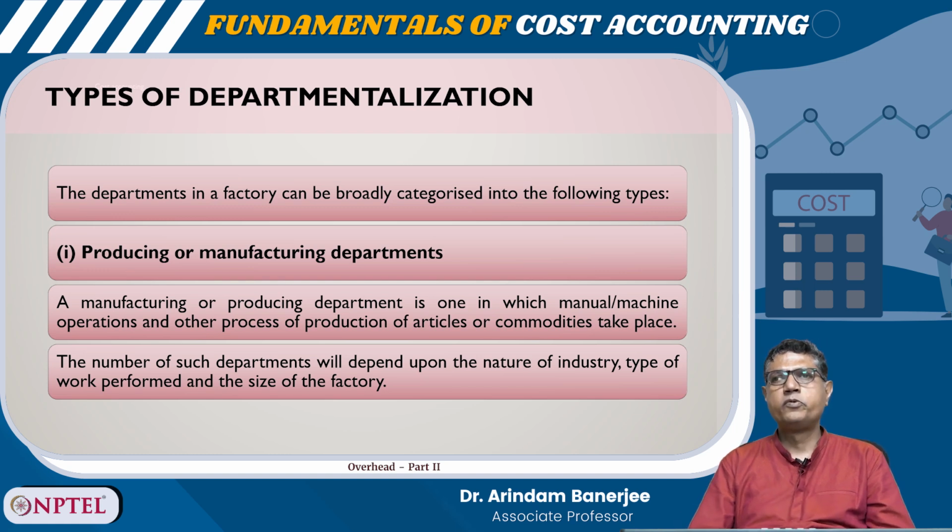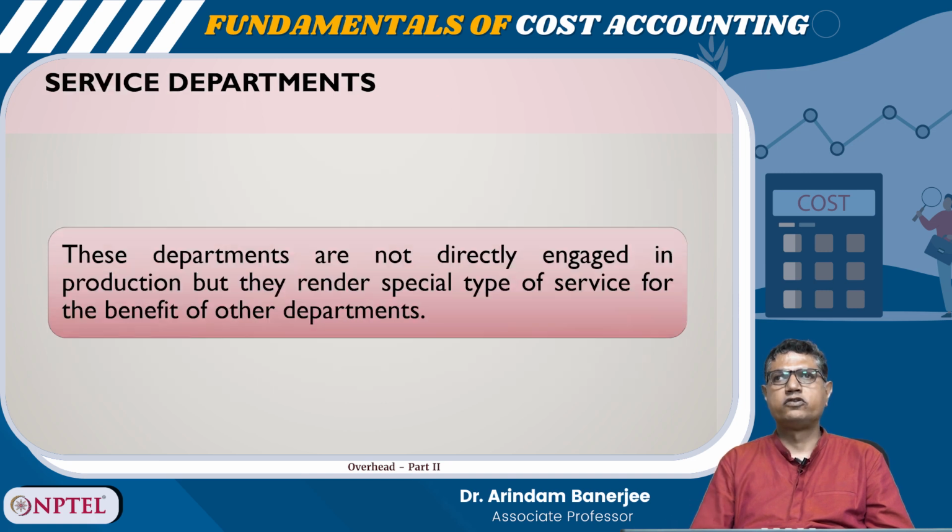A manufacturing or producing department is one in which manual or machine operations and other process of production of articles and commodities take place. The number of such departments will depend upon the nature of industry, the type of work performed and the size of the factory. Then there are some other departments like administrative department and all. They are not directly engaged into production, but they give a special type of service for the sustainability of the production department. So, these are called the service departments, right.